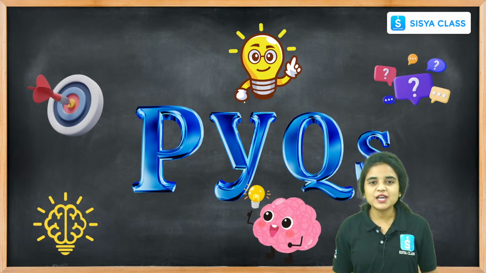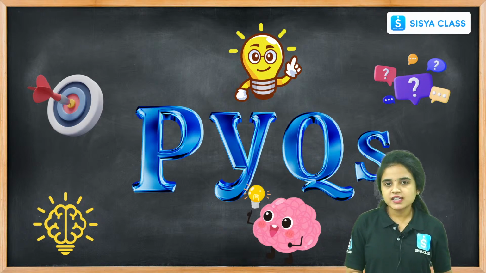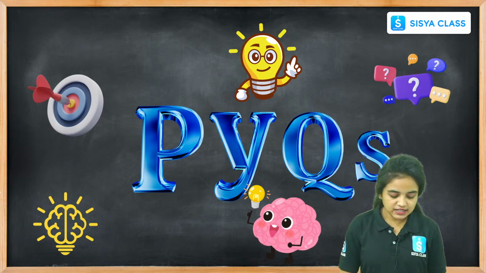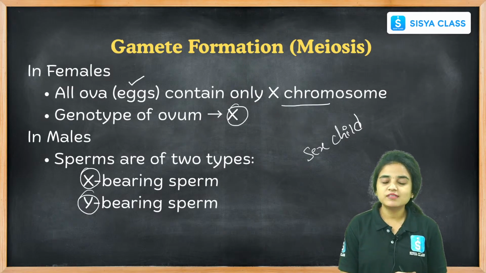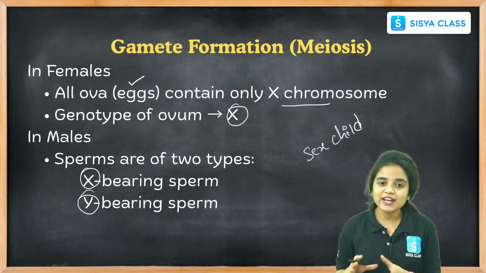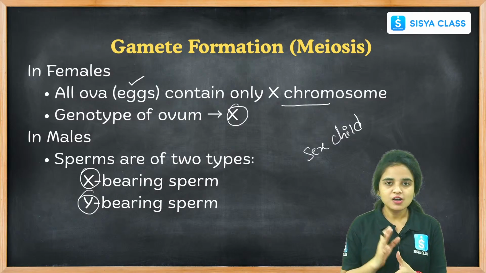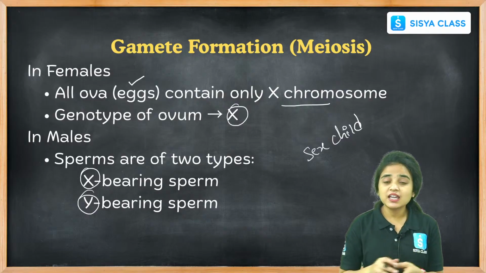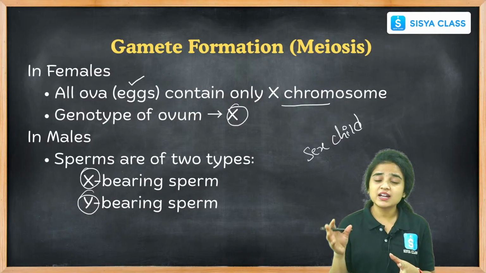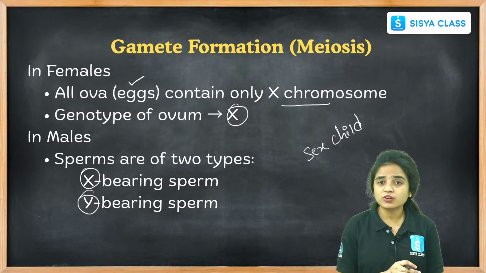And let us see about the PYQs, and once again just recall the things that we discussed about heredity. Heredity is nothing but, in simple words, the passing or the carrying of characters from parents to offspring. This is a simple definition of heredity, and examples are the traits that are carried from our parents. What are the traits?